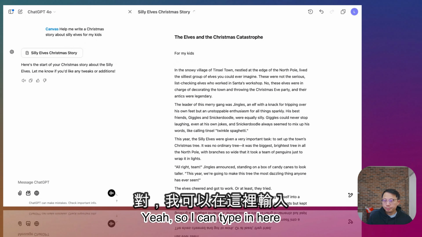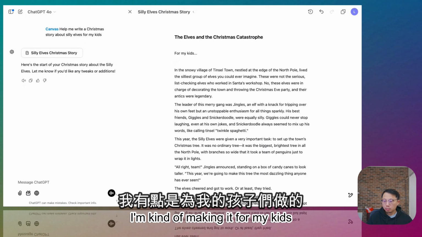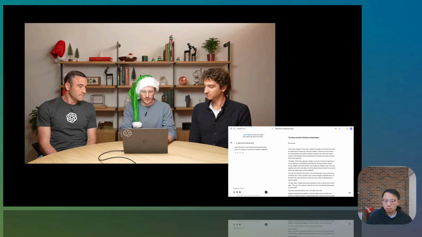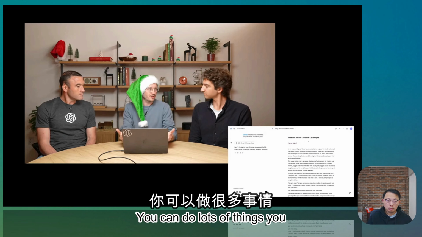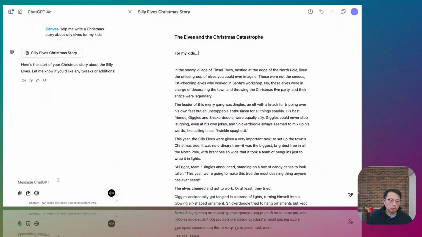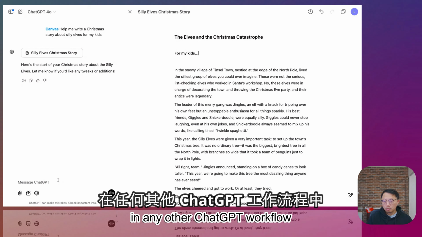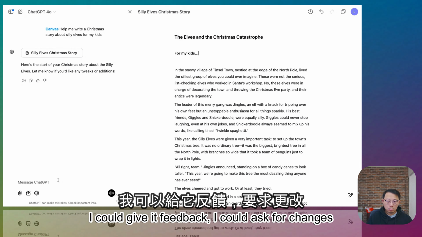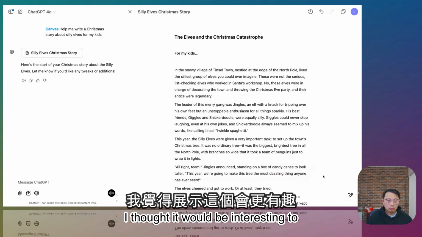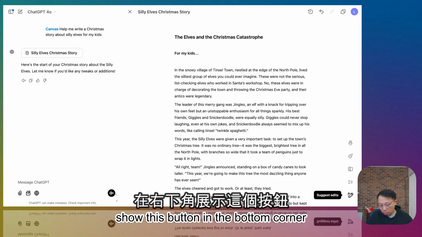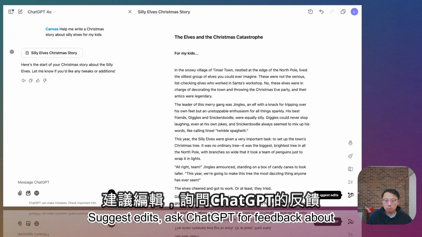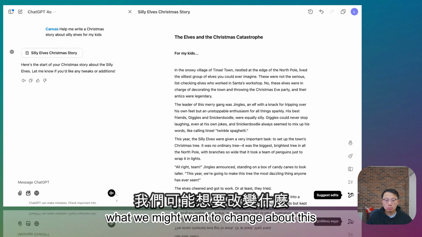Yeah, so I can type in here, I've been editing the title. I'm making it for my kids. So this is a collaborative document. And just like you might be used to in other document editors, you can come in here, you can add text, you can bold text. You can do lots of things you can do in other document editors. You can edit, ChatGPT can edit. I could go back to chat, and just like I would do in any other ChatGPT workflow, I could give it feedback, I could ask for changes, and it's going to come in and make those changes directly into the canvas. But rather than show you that, I thought it would be interesting to show this button in the bottom corner, which has a handful of commonly used shortcuts based on things that we know people do in ChatGPT. Suggest edits, ask ChatGPT for feedback about what we might want to change about this.